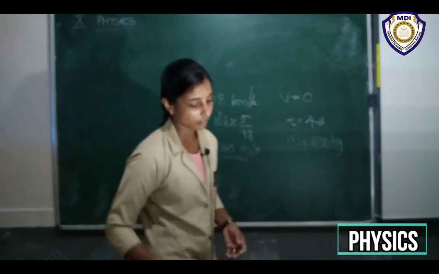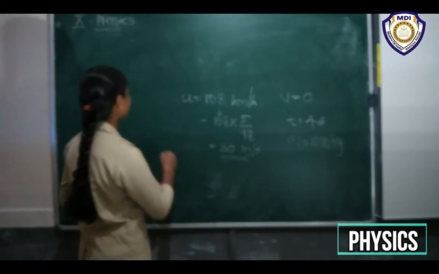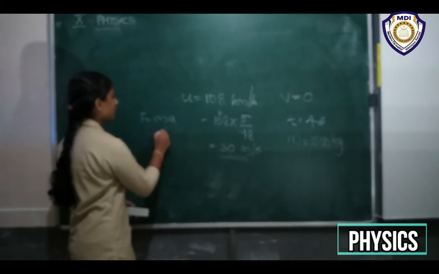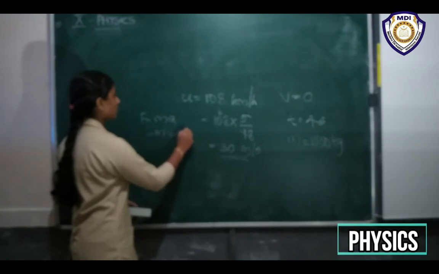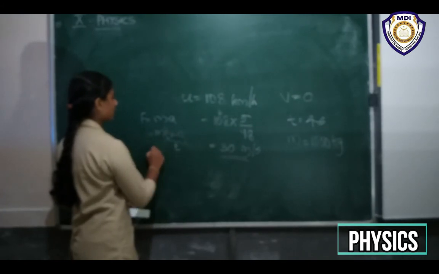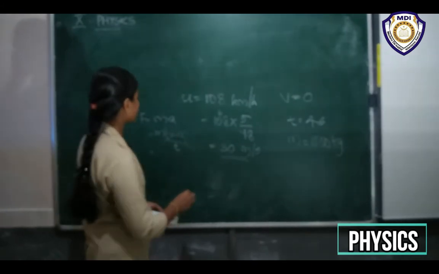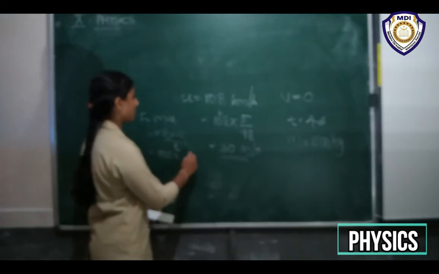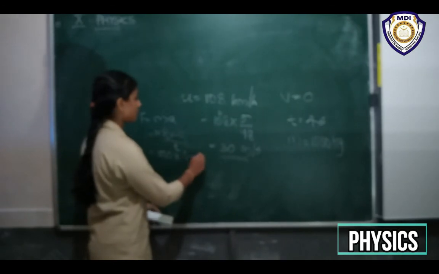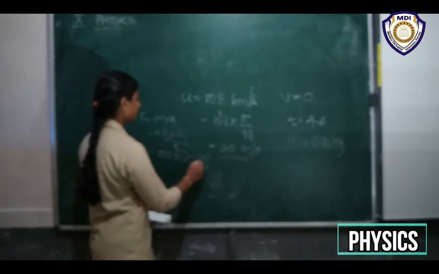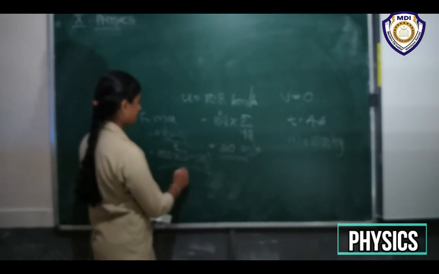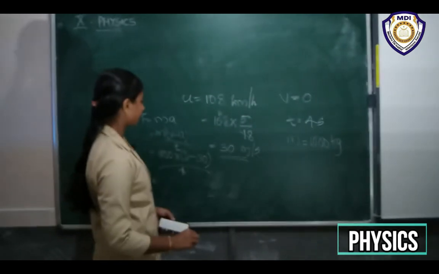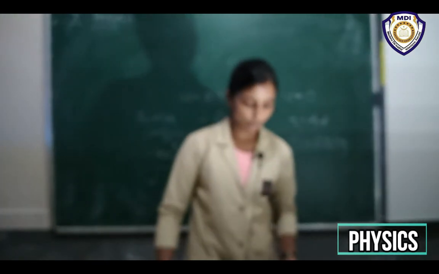So we have the equation F is equal to MA, and F is equal to M into V minus U by T. Now we have all the values: M is equal to 1000 kilogram, V is equal to 0, U is equal to 30, and time is given as 4. So what will be the value?